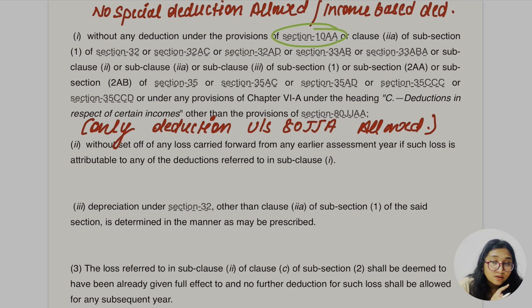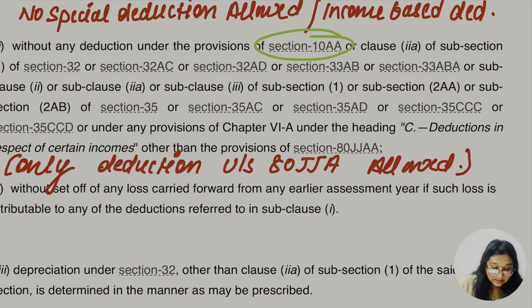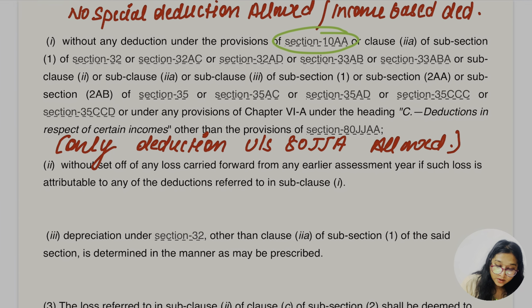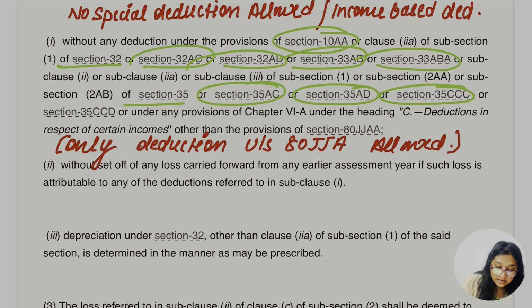As we know, some deductions would be available for a normal taxable person and company, but in this case the company cannot go for such deductions, as per section 10AA or subsection 1 of section 32, section 32AD, 32AC, 33AB, 33ABA, or sub-clause (ii) or (iii) of subsection 1 or subsection 2AA or 2AB of section 35, 35AC, 35AD, 35CCC, 35CCD, or under any provision of chapter VIA under the head C, deductions in respect of certain incomes, other than 80JJAA.